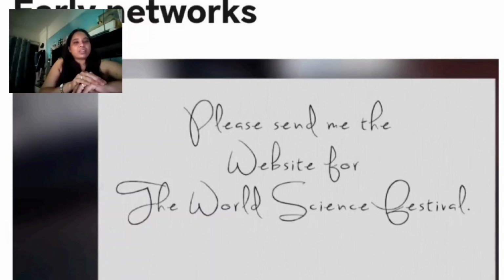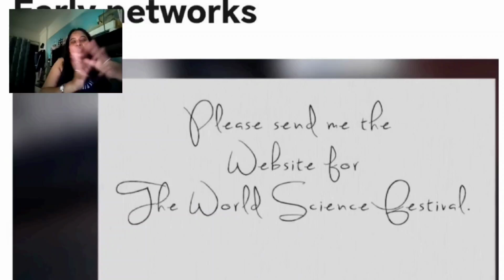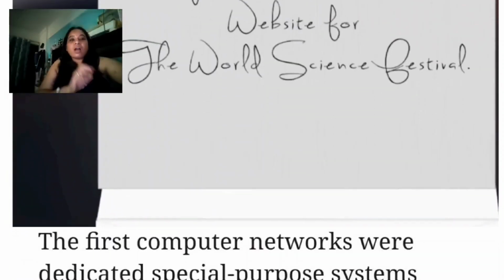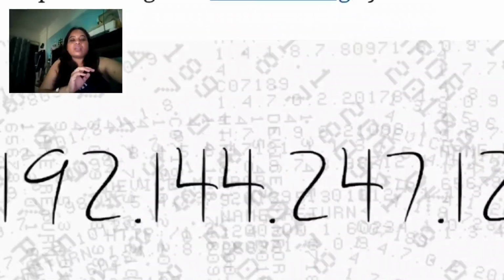by using the internet. Here also, for example, some residents are living in London, and they are conducting a science festival, a world science festival. How does it work? Let us see, because that person wouldn't know that IP address. I should give that IP address, and you should enter it in your browser.